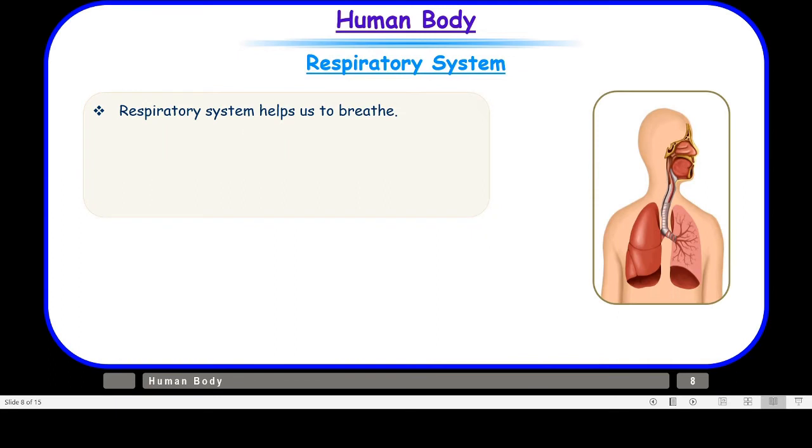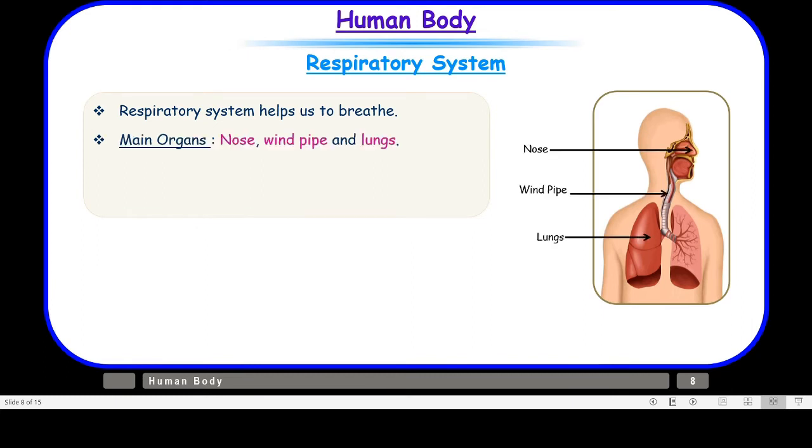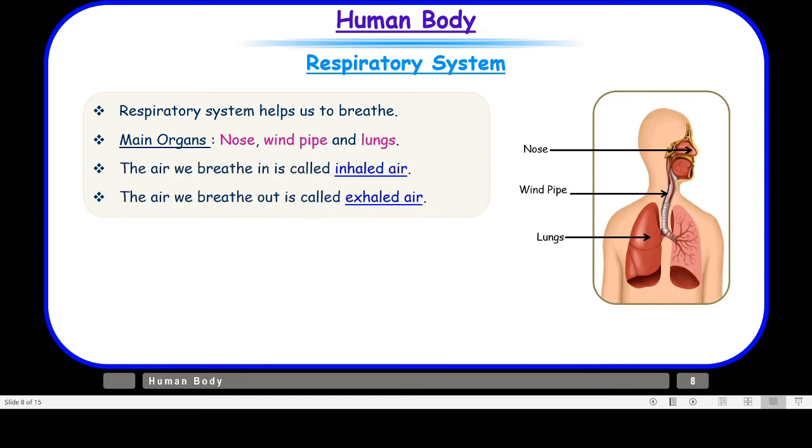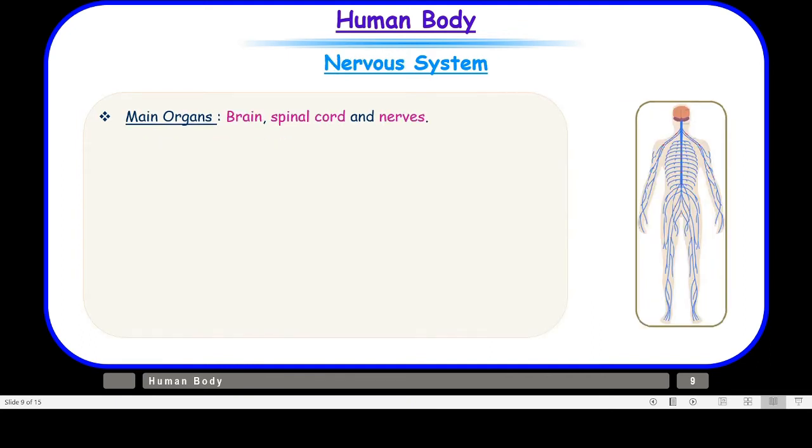First of all, we should know what organs are involved in the respiratory system. We have the nose, windpipe and the lungs. The air that we breathe in is called inhaled air, and the air that we breathe out is called exhaled air. That means we inhale oxygen and we exhale carbon dioxide. So when you breathe in, the air enters the windpipe and then it goes to our lungs. So children, with this let us move on to the next system, and that is the nervous system.